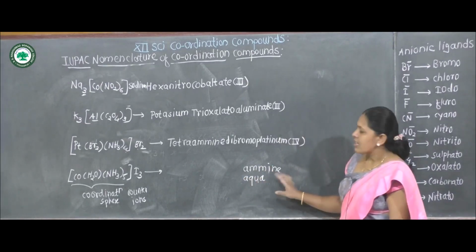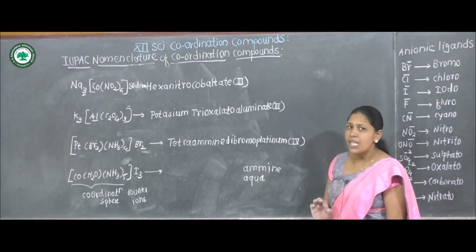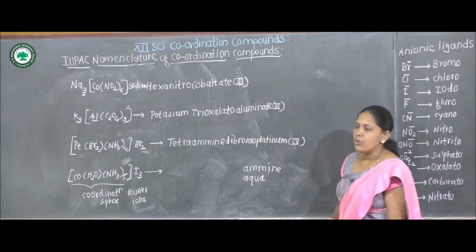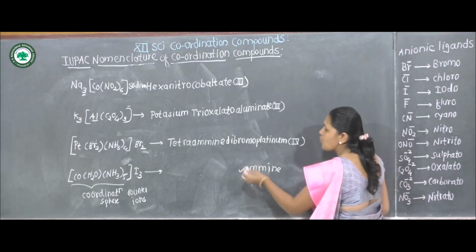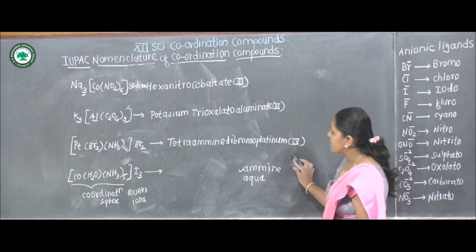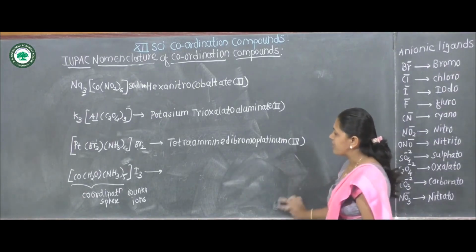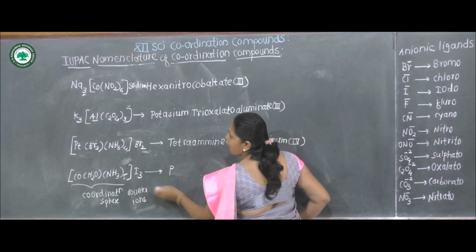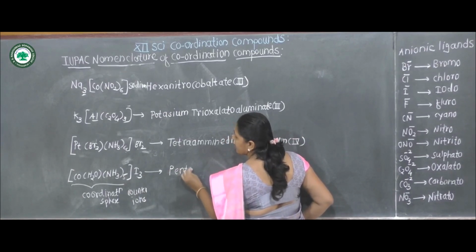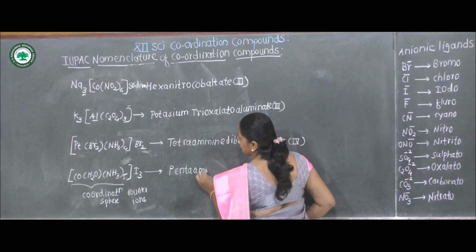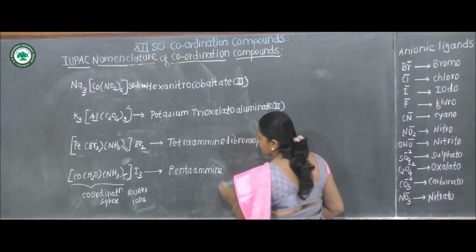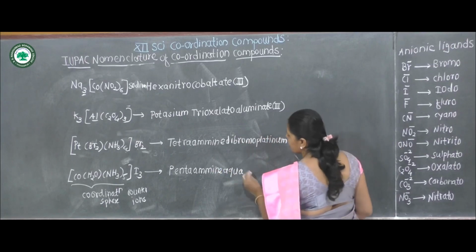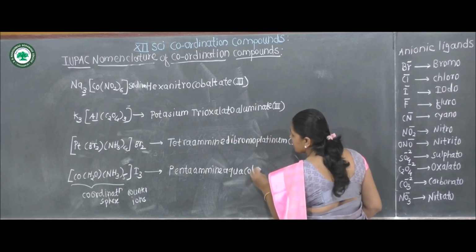In both ligands, A is the similar letter, therefore next letter is M and next letter is Q, therefore first preference goes to amine because M comes first alphabetically. Therefore for 5 amine, pentaamine, aqua, for water, aqua, it is cationic complex, therefore cobalt.